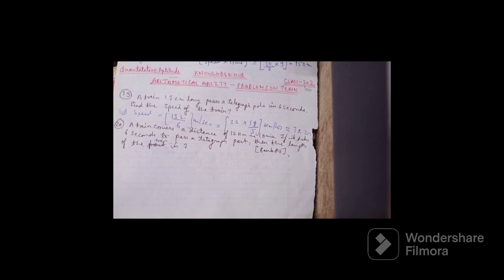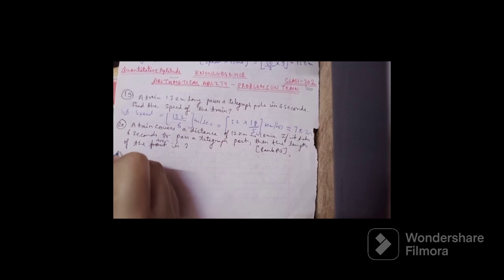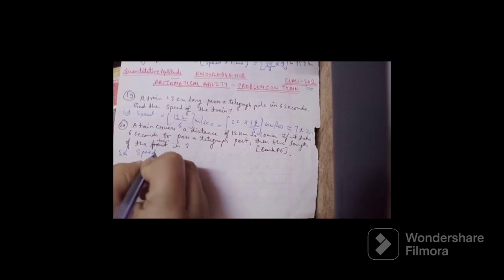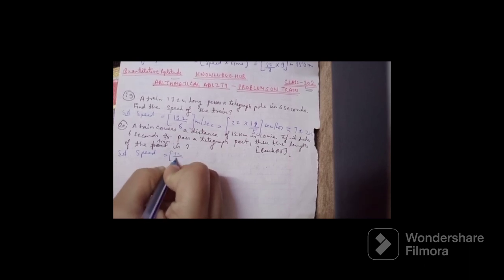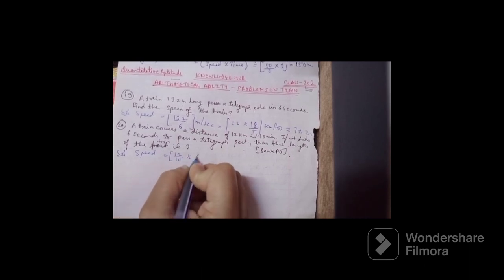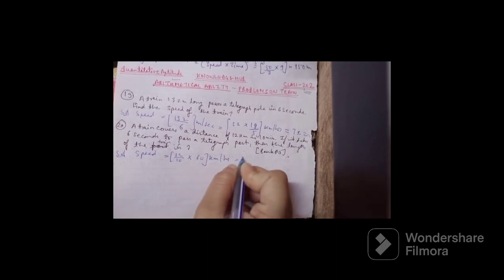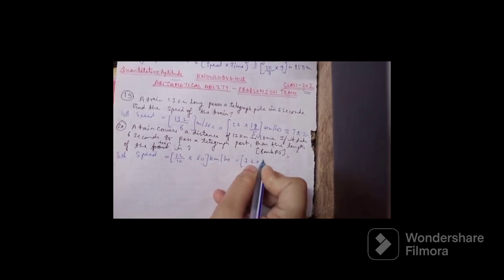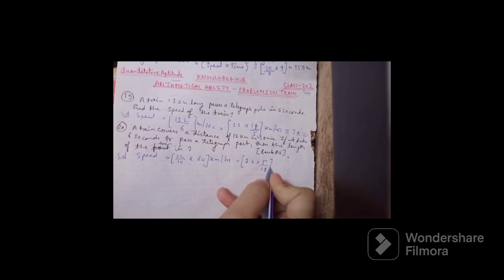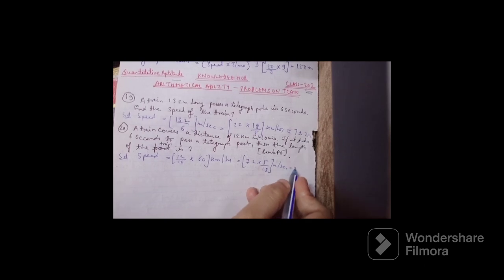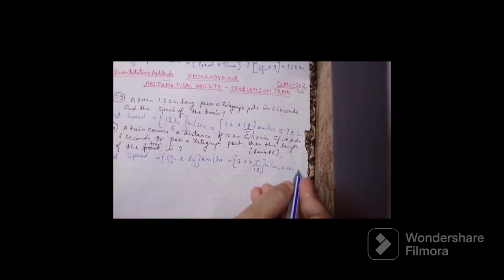Speed is equal to 12 by 10 into 60 kilometer per hour, which is 72 into 5 by 18 meter per second. That is equal to 20 meter per second.